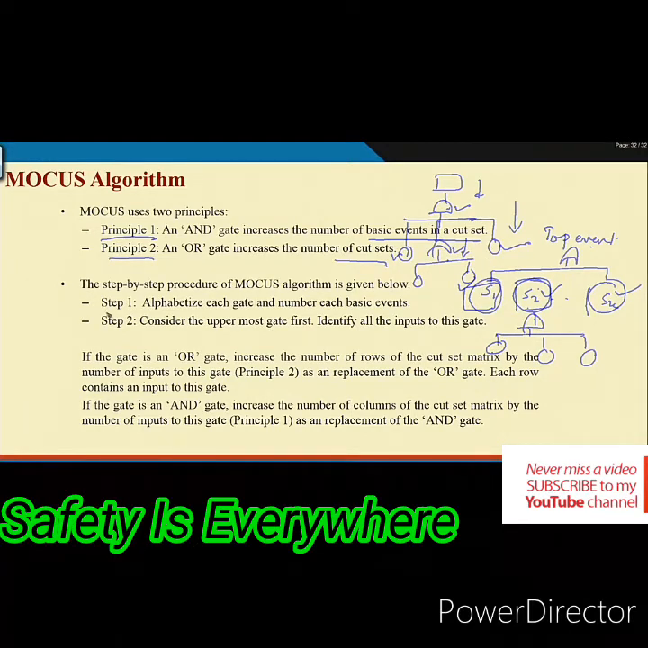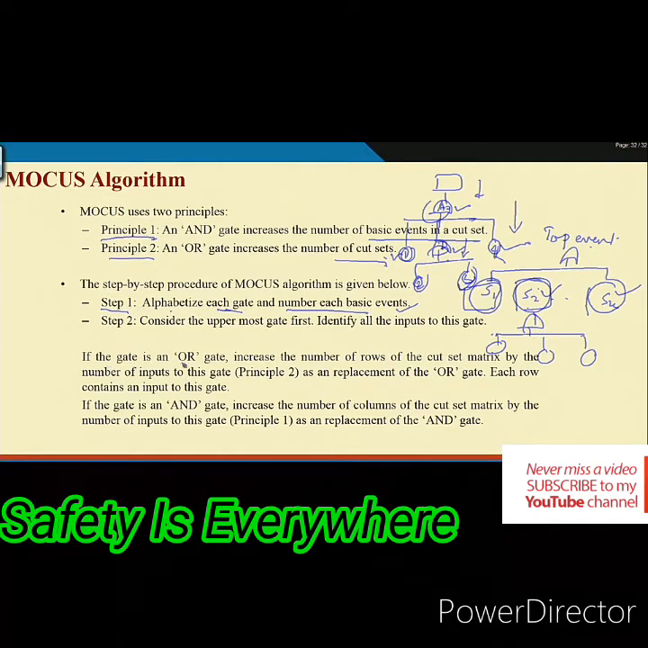Then how do you proceed? Step 1, alphabetize each gate and number each basic event. So, that means if this is the fault tree, gates will be A, B, and numbers like 1, 2, 3, 4. That is why: alphabetize each gate, number each basic event. Consider the uppermost gate first. Identify all the inputs to this gate. First you consider this, see the inputs, and accordingly use the applicable principle, whether AND or OR, and then either you increase the number of basic events in a cut set or the number of cut sets.